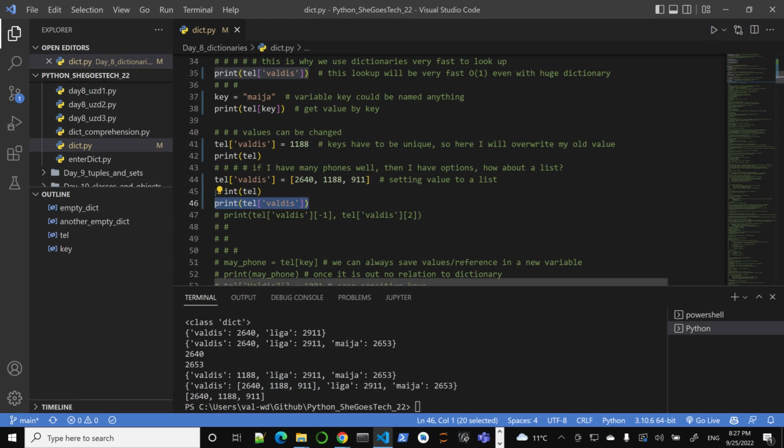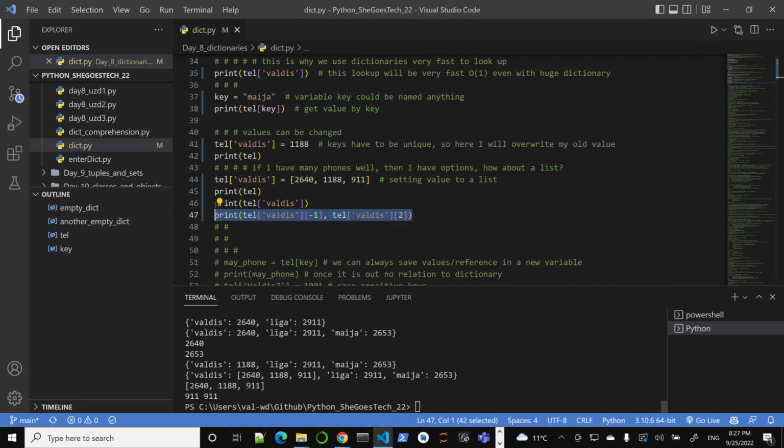I can do it using this syntax because this key lookup corresponds to a list. This list here, so I can get the last value, 911, using regular list indexing, remember, positive or negative indexing, your last item or third item. Same thing, we'll get 911. Let's see. Yes, we get 911, 911. Okay, that's all fine.